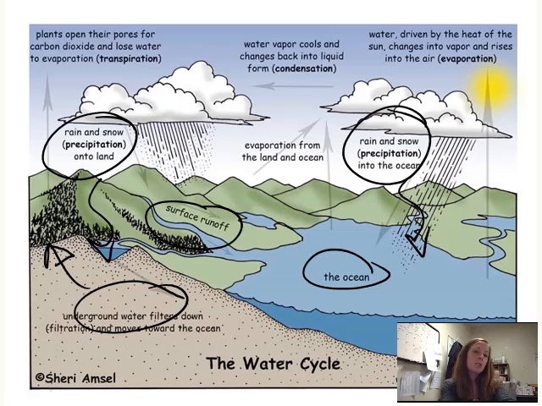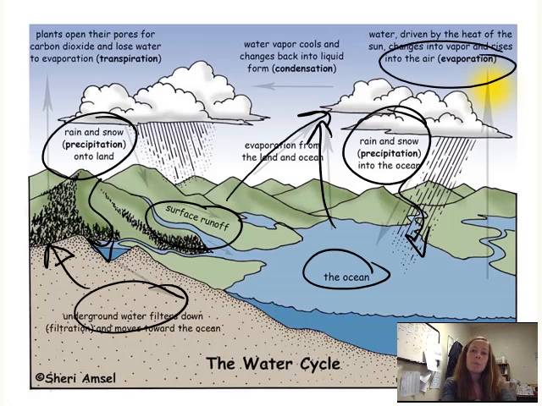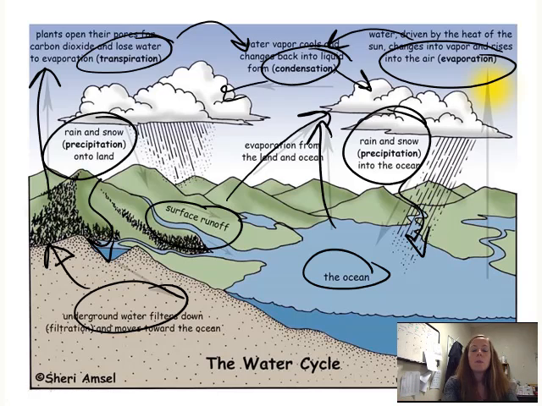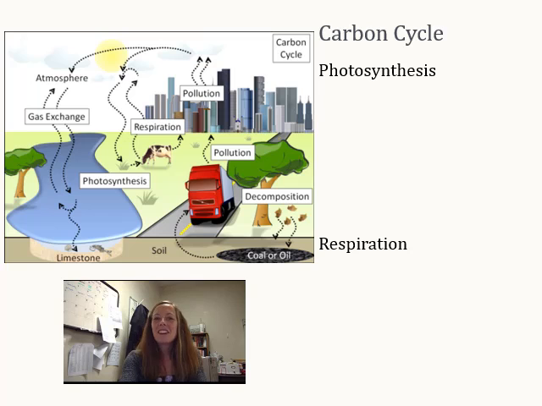Underground, it's going to go to the trees. In the ocean, it's going to evaporate. Surface runoff can evaporate. And we have evaporation up here. Evaporation is when the heat changes the water to vapor. For the plants, it can go through transpiration. Transpiration is when you lose water through the pores of the leaves. Then all of this goes to condensation, and it becomes clouds again, where we can have precipitation. Make sense?